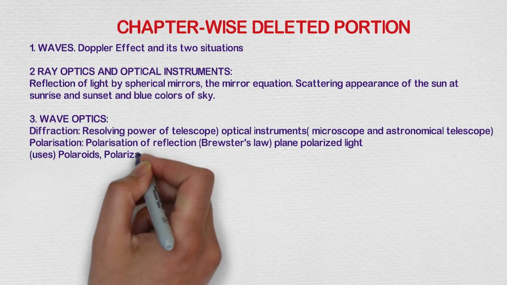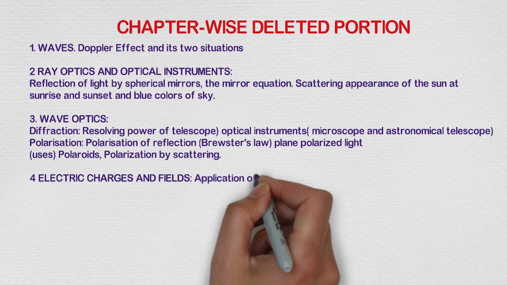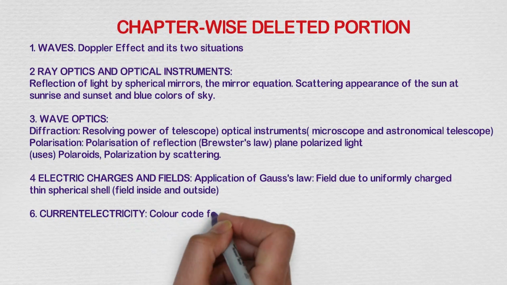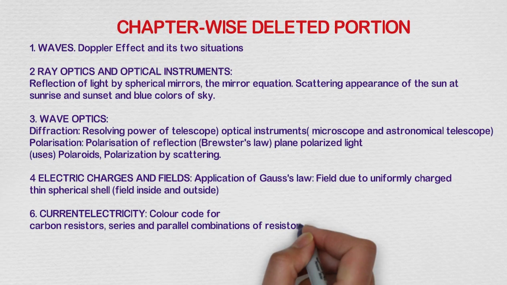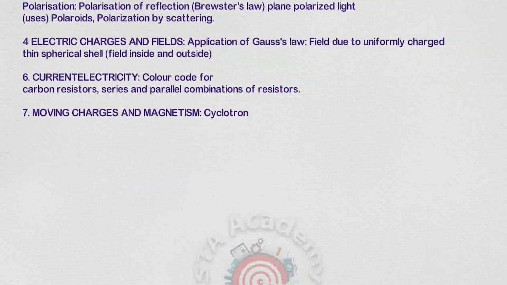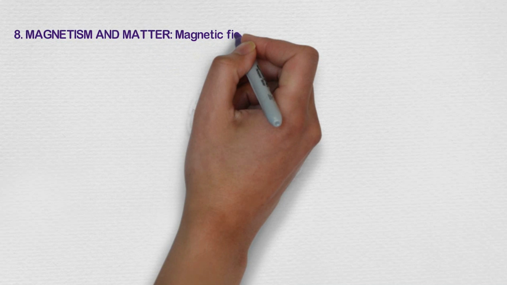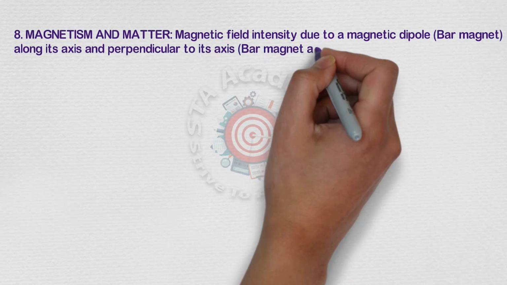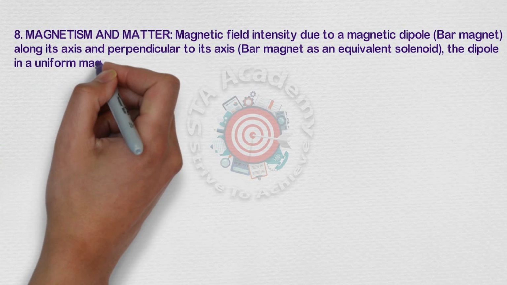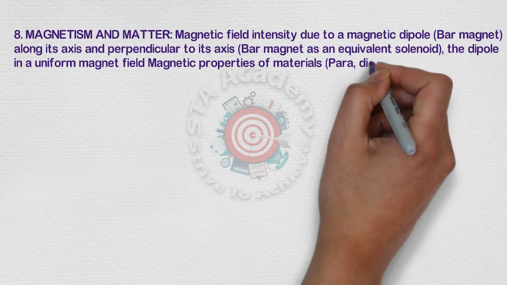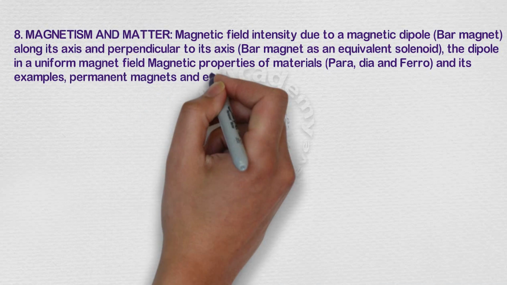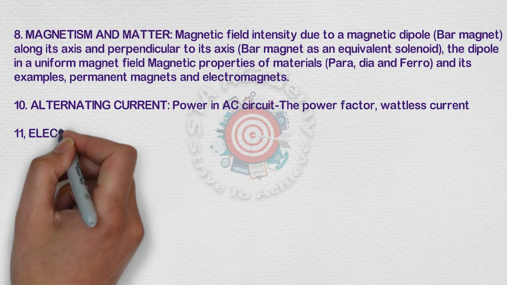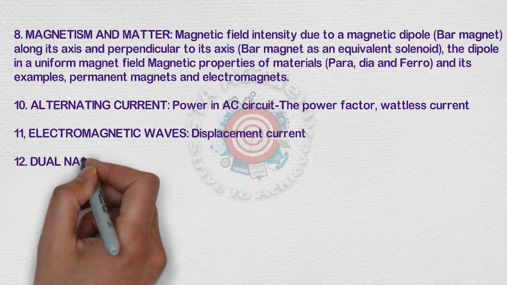Fourth chapter, application of Gauss law, and next chapter is current electricity, color code for carbon resistors, series and parallel, that is deleted. Next is the 7th chapter, moving charges and magnetism, cyclotron is deleted. 8th chapter, magnetism and matter, these are the topics deleted from there: bar magnet and the equivalent solenoids. Next is the 10th chapter, alternating current. The deleted topic is power factor and wattless current. And in electromagnetic waves, displacement current is deleted.